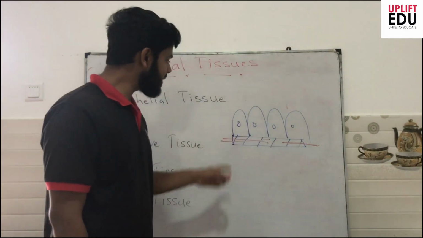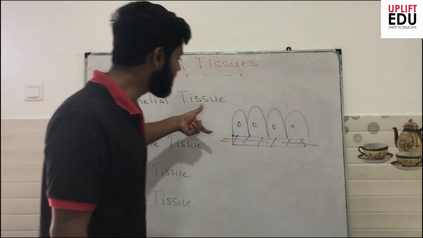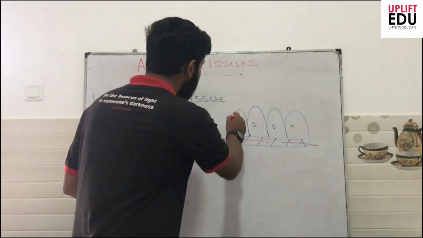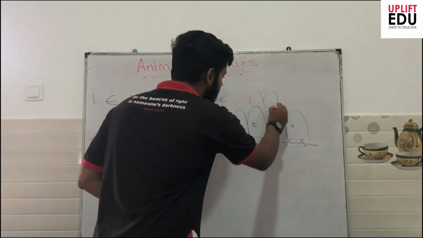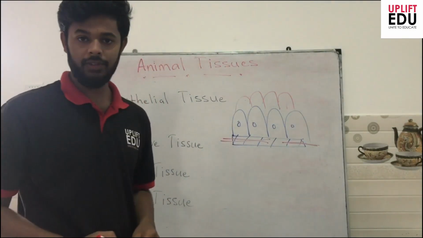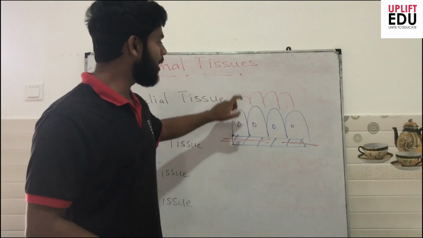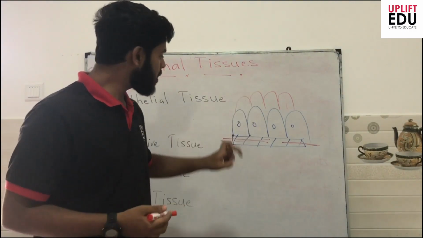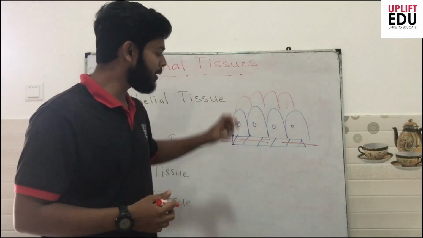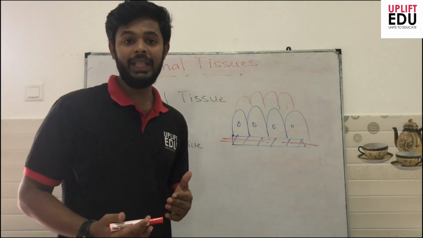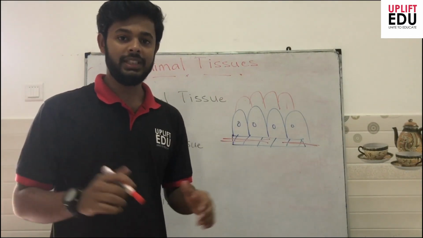In addition, epithelial tissue can be a single layer of cells or several layers of cells, which we call multi-layered. So based on whether the tissue is single layer or multiple layer, or based on the shapes of cells above the basement membrane, we can divide these epithelial tissues into several categories.